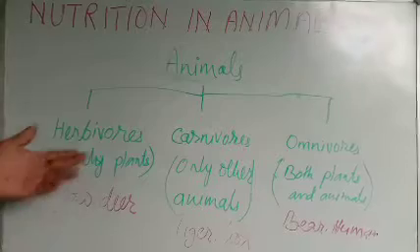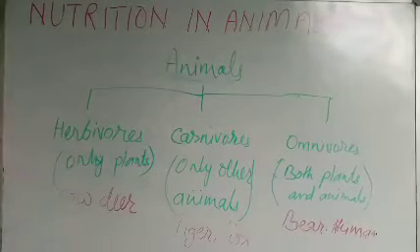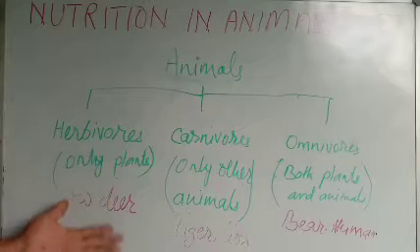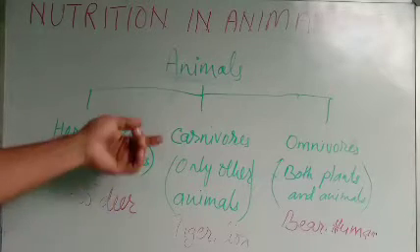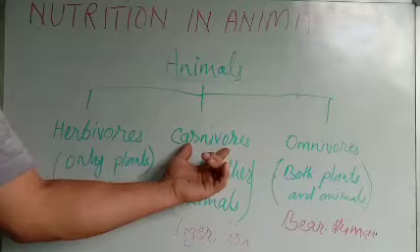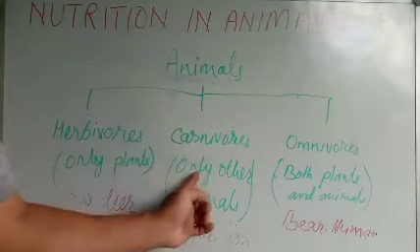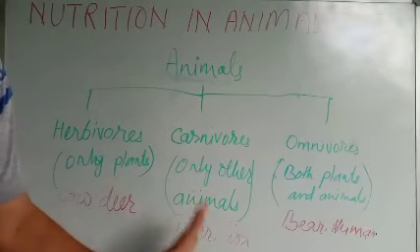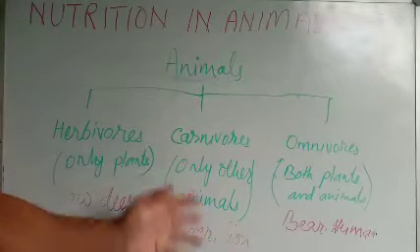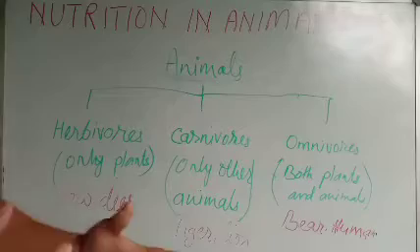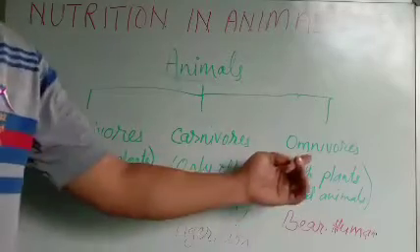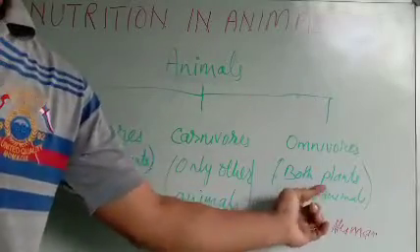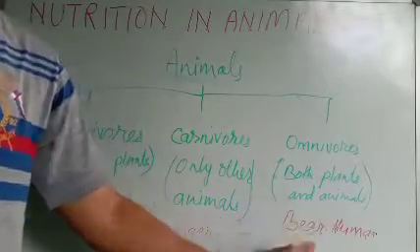The first is herbivores, animals which eat only plants. Example, cow, deer, and you can give many examples. And carnivores are the animals which eat only other animals, like tiger, lion, and you can give many other examples. You just think and you will get other examples. And the third group is omnivores, animals which eat both plants and animals: bear, human, and there are many, like dogs.